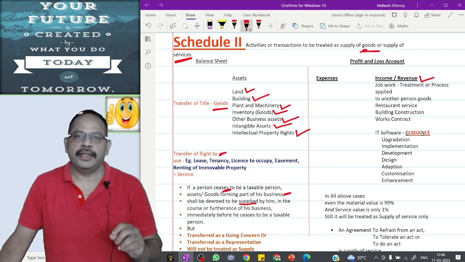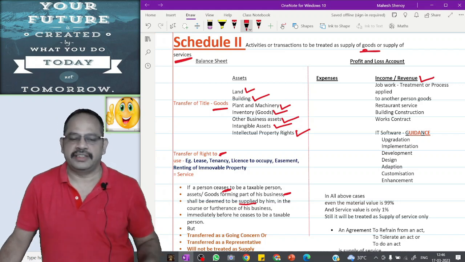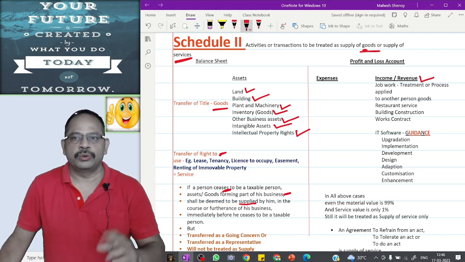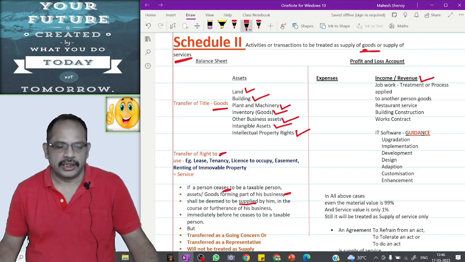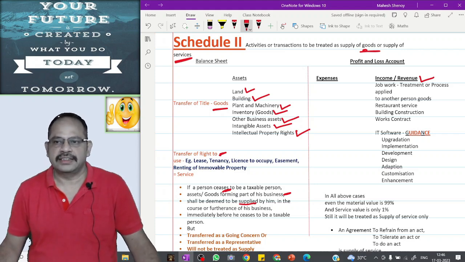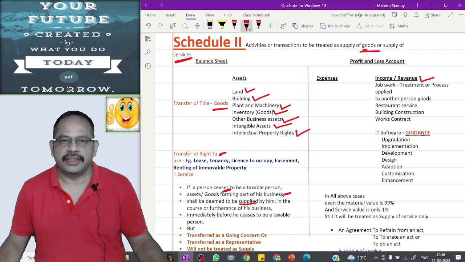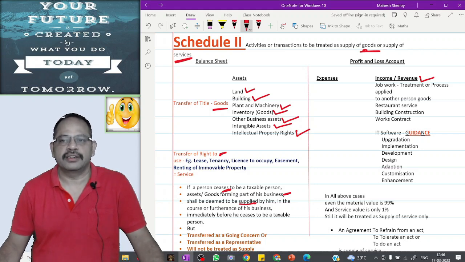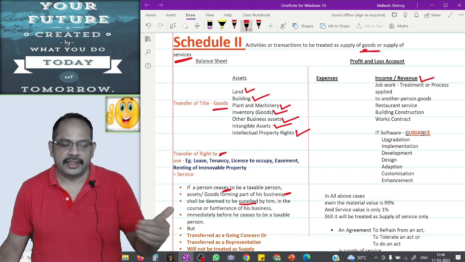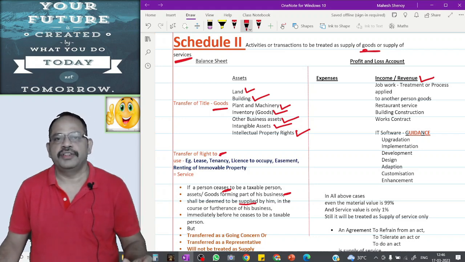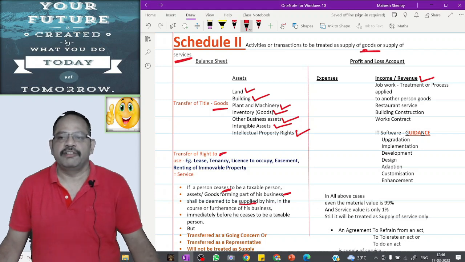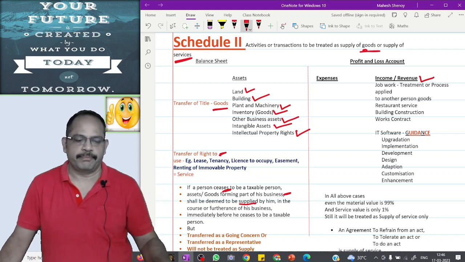Where the supplier makes a mix of both goods and services, there schedule 2 advises that, for example, in case of job work, treatment or process applied to another person's goods, restaurant services, building construction, works contract, IT software upgradation, implementation, development, design, adoption, customization and enhancement, in all the above cases, even if the material value is 99% and service value is only 1%, still it will be treated as supply of service only.